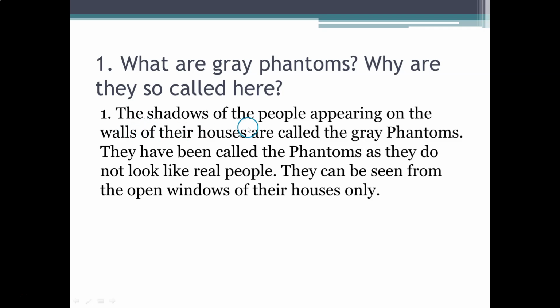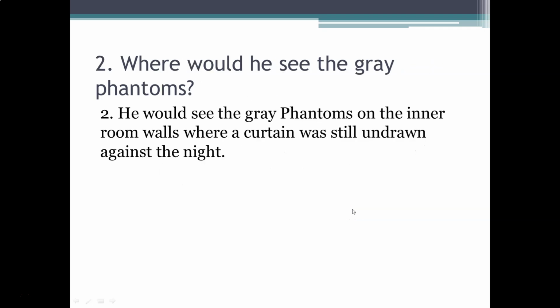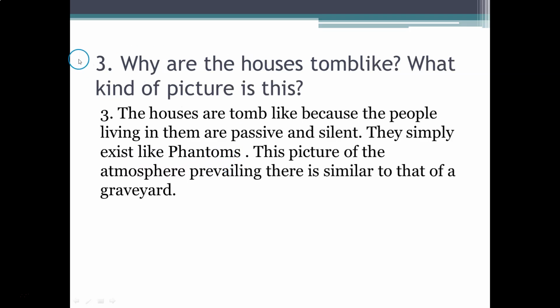Answer. The shadows of the people appearing on the walls of their houses are called the grey phantoms. They have been called the phantoms as they do not look like real people. They can be seen from the open windows of their houses only. Second question, where would he see the grey phantoms? Answer. He would see the grey phantoms on the inner room walls where a curtain was still undrawn against the night.